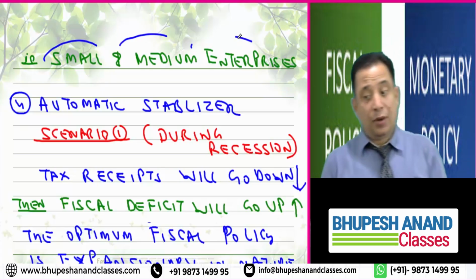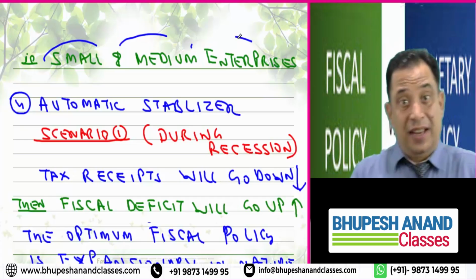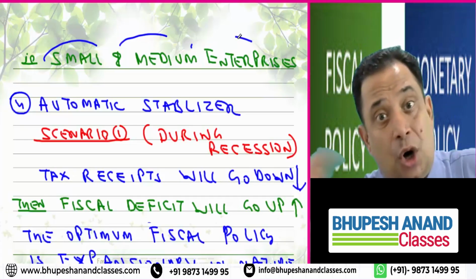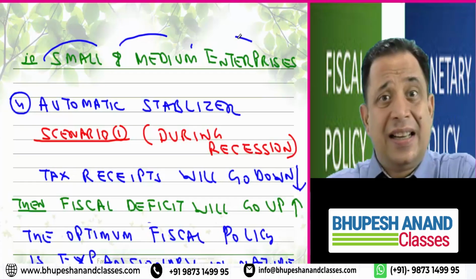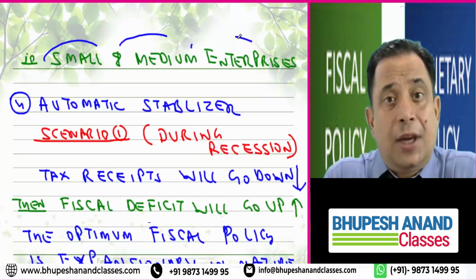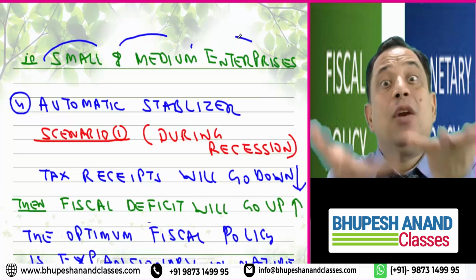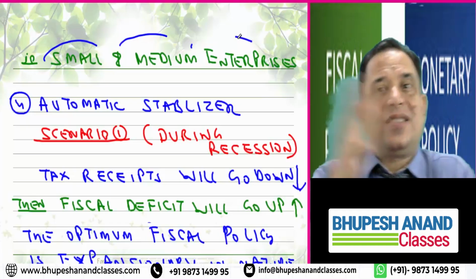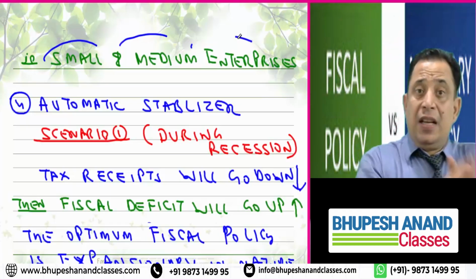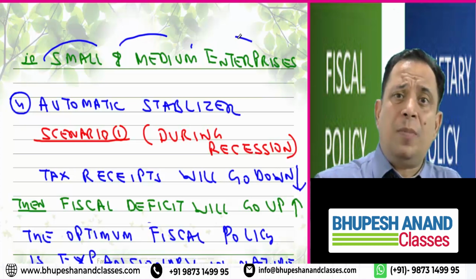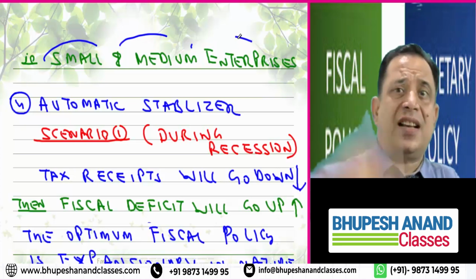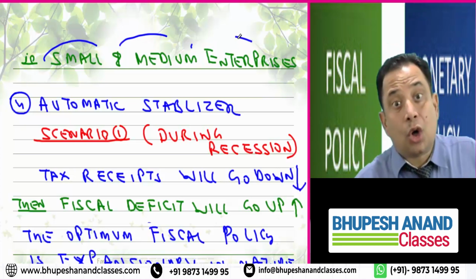But now we are coming to automatic stabilizers. In the economy, as per this category, we generally say that the economy has some automatic stabilizers built in already. It means there is no need for the government to take any decision consciously. Automatically the system will adjust itself. So those are named as automatic stabilizers.